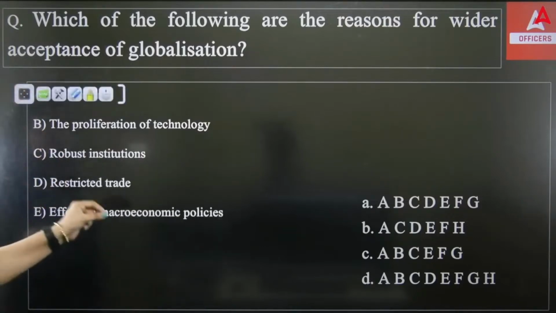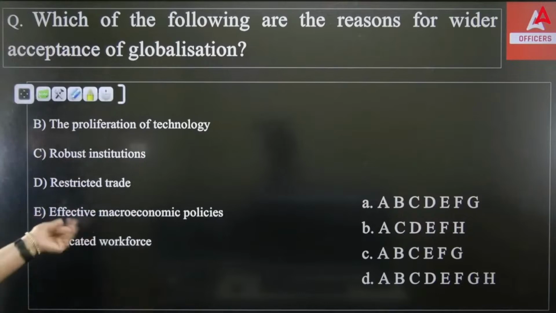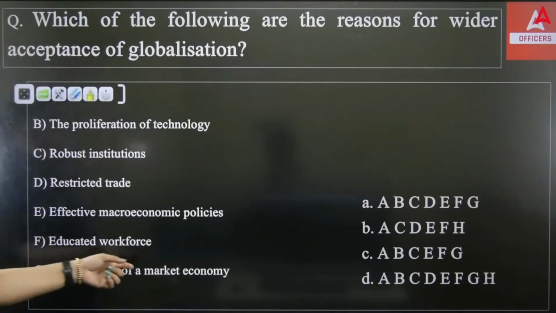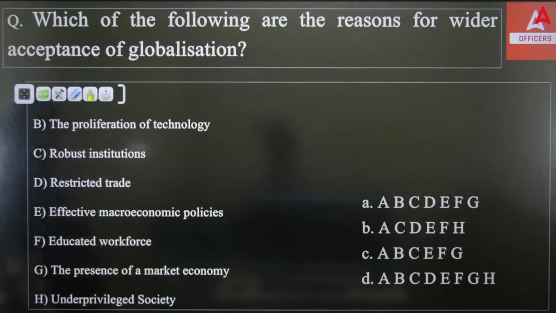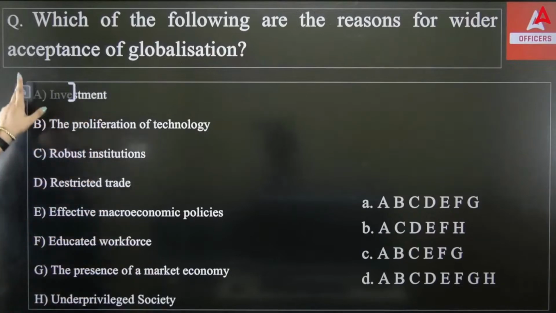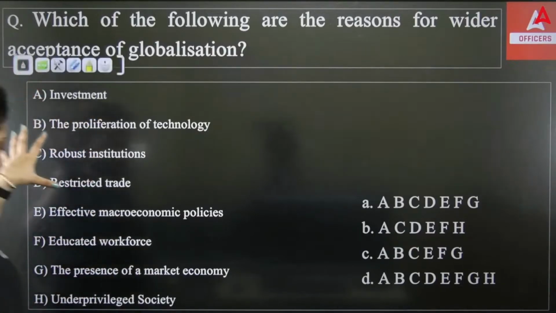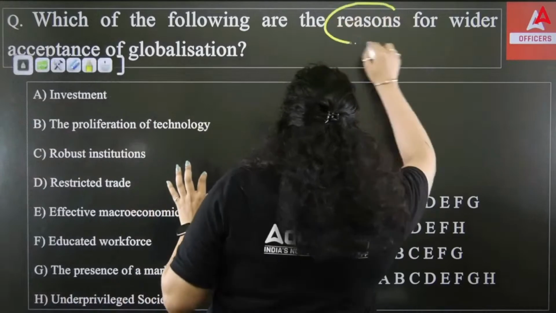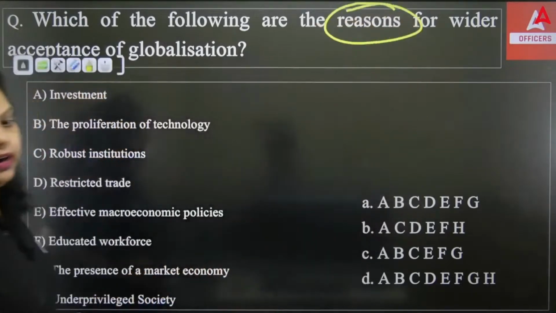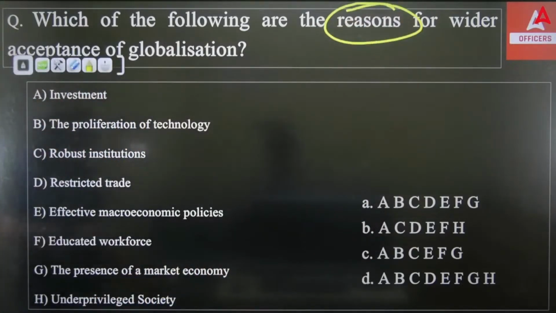Fifth, effective macroeconomic policy. Sixth, educated workers. Seventh, the presence of market economy. And eighth, the underprivileged society. So what do you think out of these eight options were the reasons for accepting globalization? Let me know which of the following is correct.